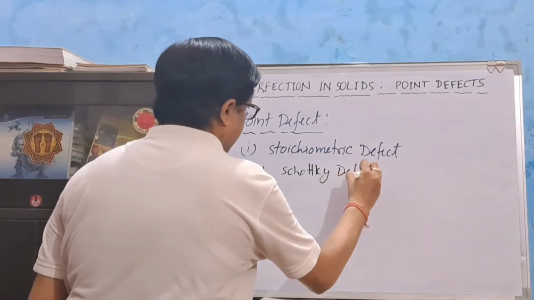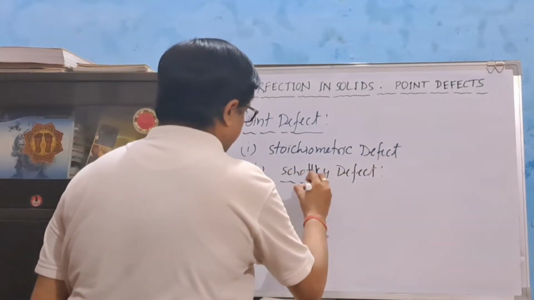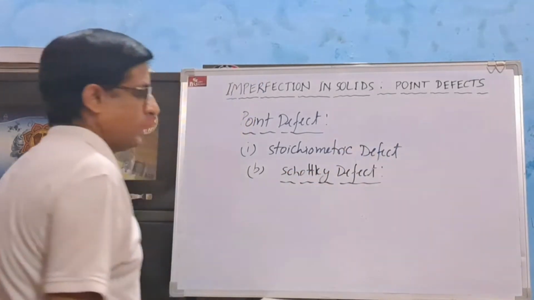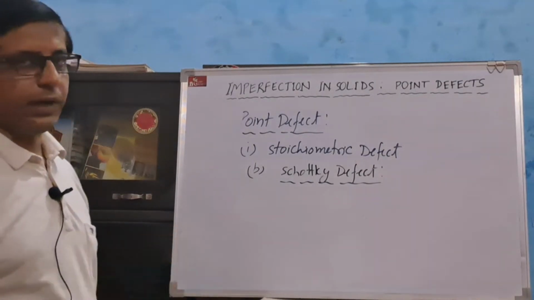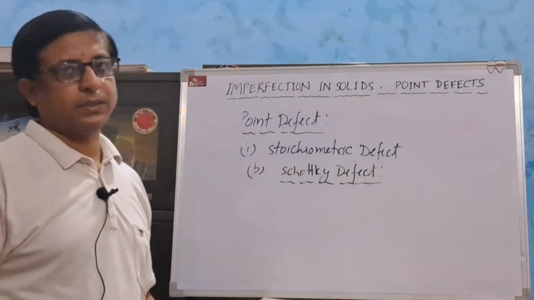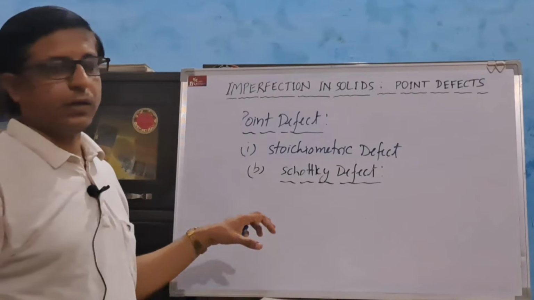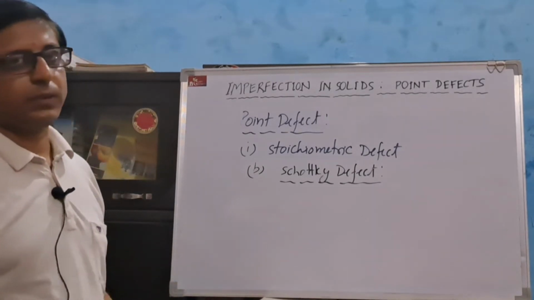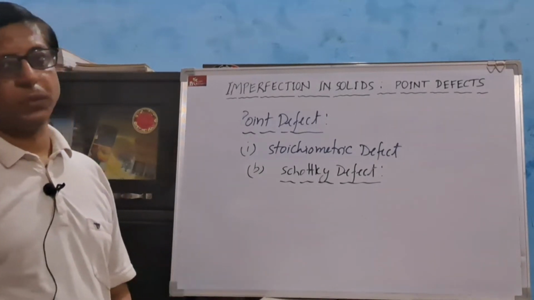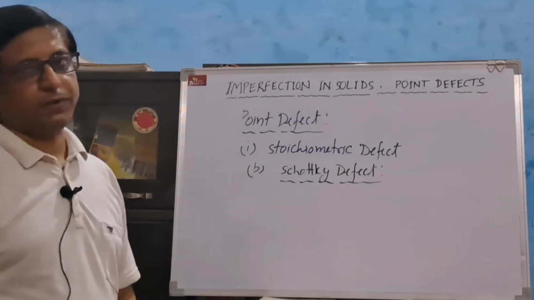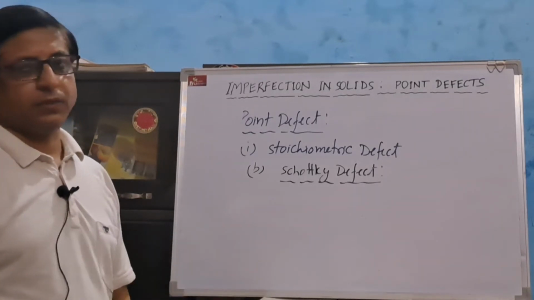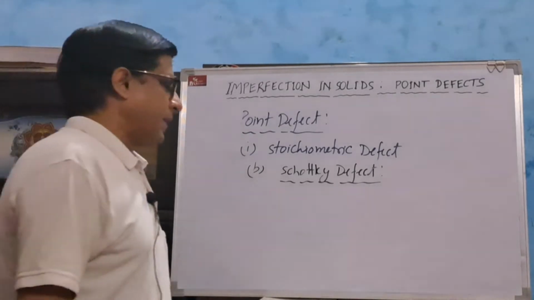This is known as Schottky defect. This defect is present in ionic crystals in which the size of cation and anion are nearly equal. For example, sodium chloride, potassium chloride shows Schottky defect. Here the density of the crystal decreases.